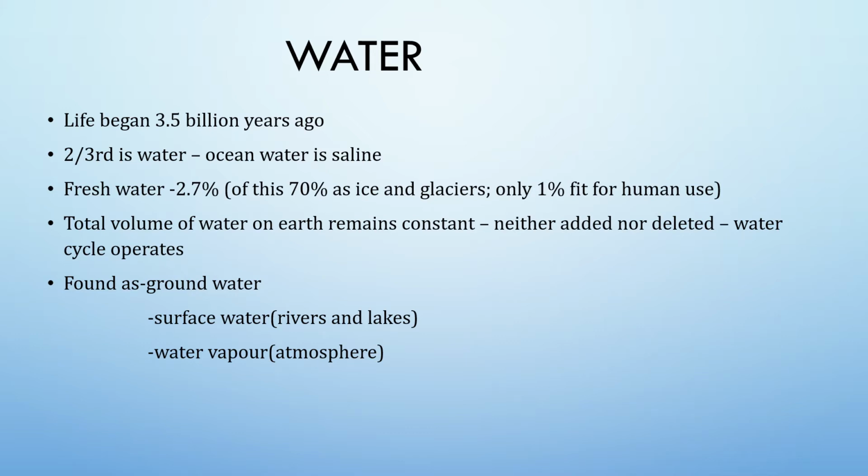Freshwater accounts for only about 2.7%. Nearly 70% of this occurs as ice sheets and glaciers in Antarctica, Greenland, and mountain regions. Only 1% of freshwater is available and fit for human use. It is found as groundwater, as surface water in rivers and lakes, and as water vapor in the atmosphere.